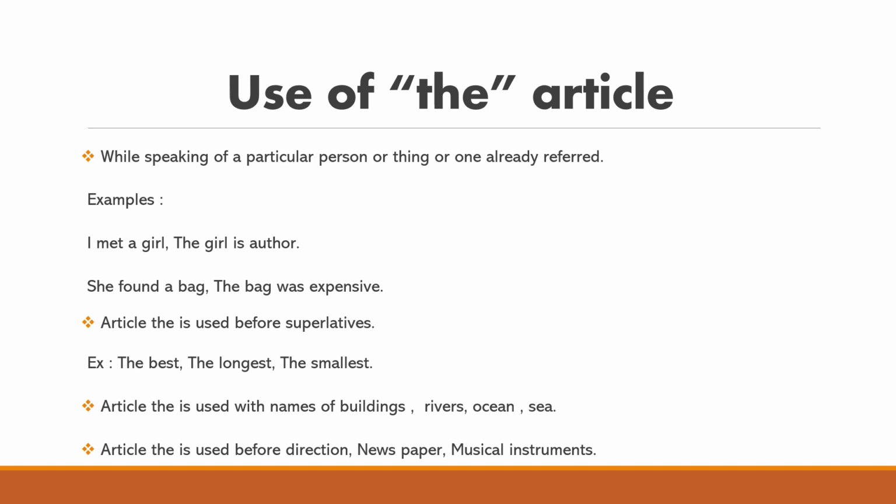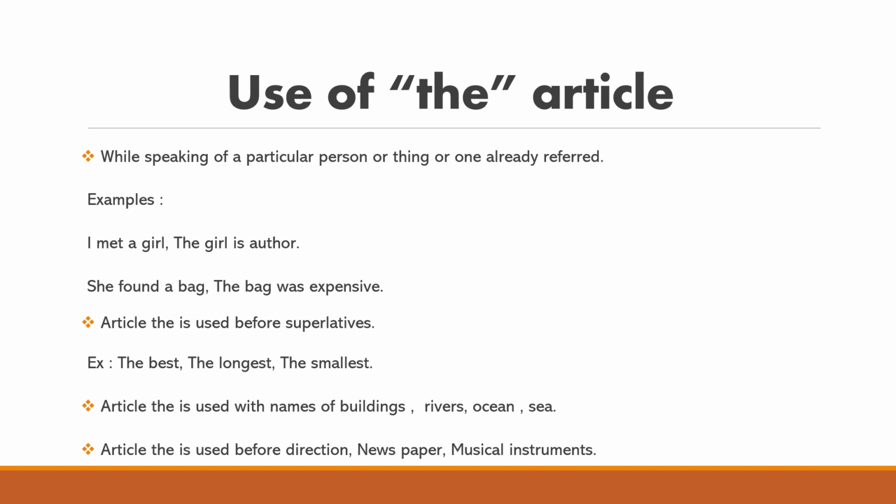Now we will go to the second point. What is the second point? Article the is used before superlatives. Then you might be getting confused about what superlatives are. For now, just understand that longest, smallest, best, worst, those are superlatives. In detail, we will discuss in the further videos. For now, just remember that we will use the before the superlatives.